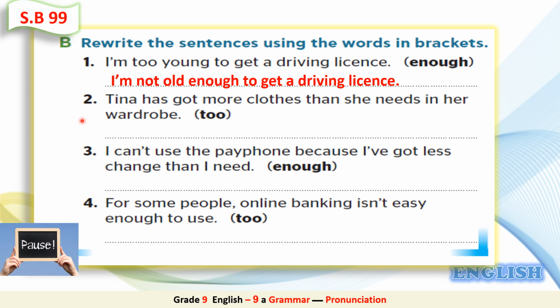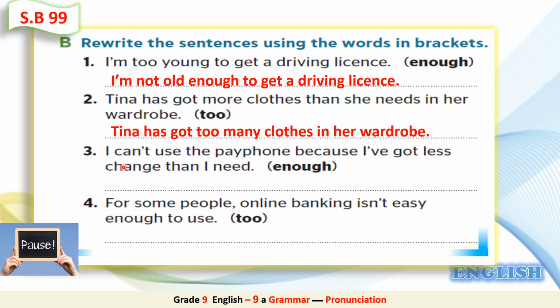Now, number 2, Tina has got more clothes than she needs in her wardrobe. This sentence also carries a negative meaning. More clothes than she needs. We are going to use too. What do you think the correct answer is? Excellent. It is Tina has got too many clothes in her wardrobe. So here we use too many, followed by the word clothes.